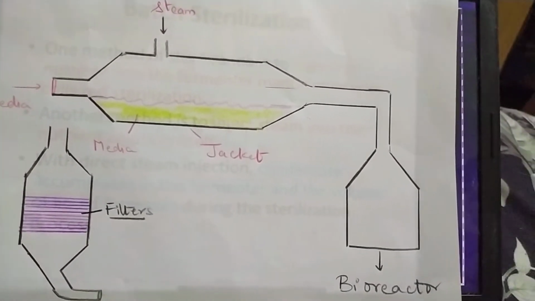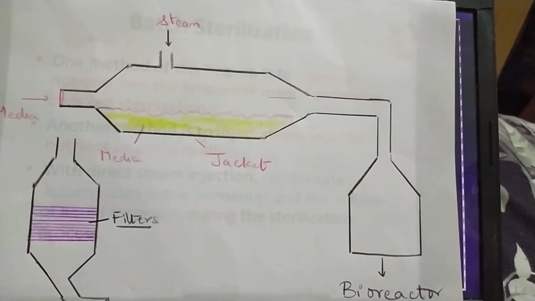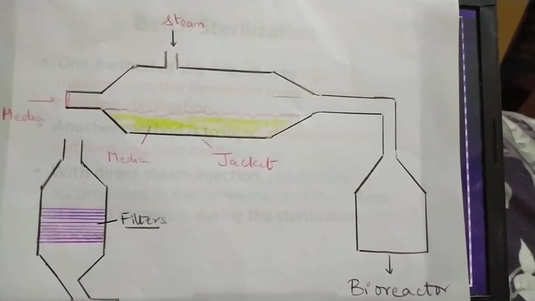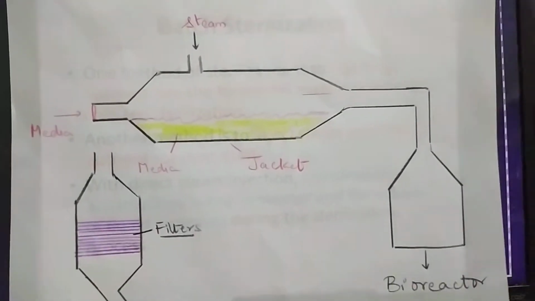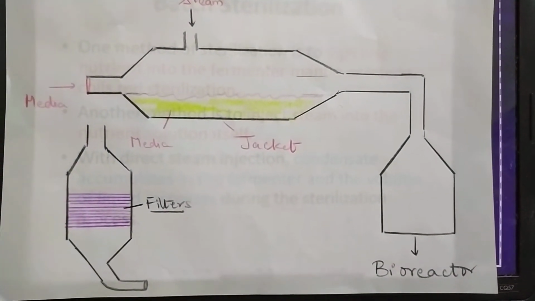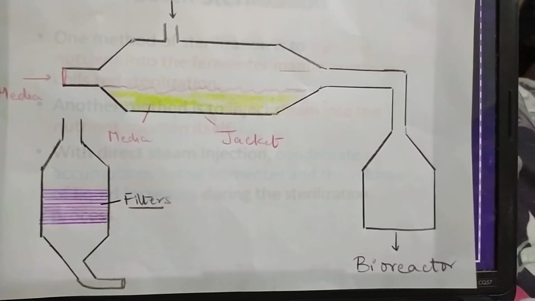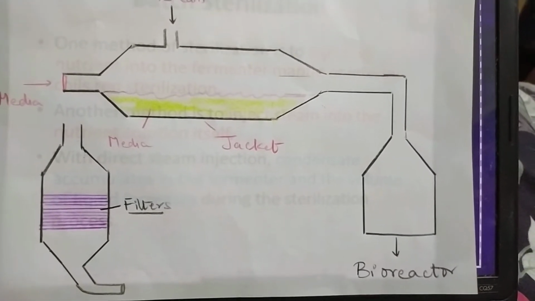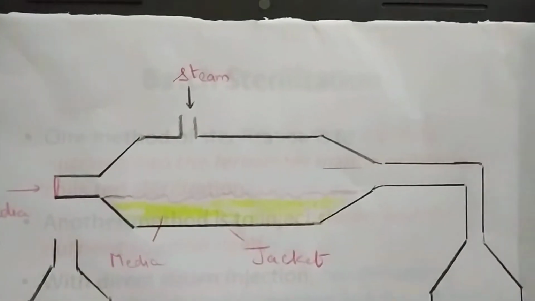Many times, in other chapters, you study about solid state fermentation, SSF. There, what they do is they replace the same thing you are seeing here. This is a tray instead of a jacket. A tray will have the medium, that is wheat bran or rice bran, and then you pass the steam through. So I think you can follow this.